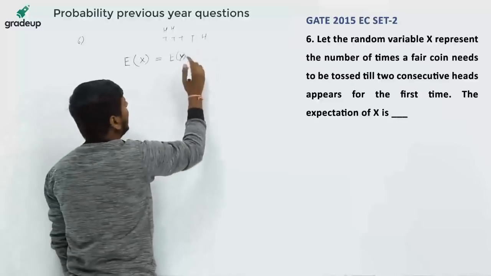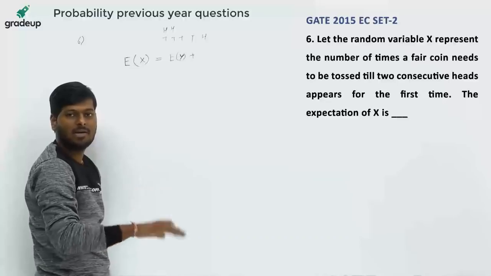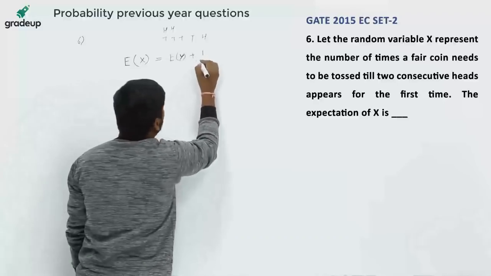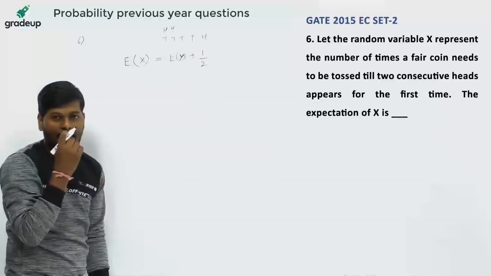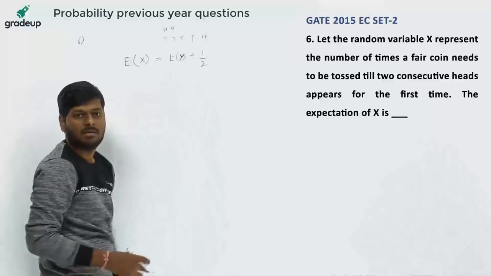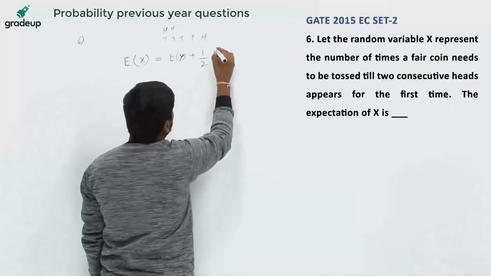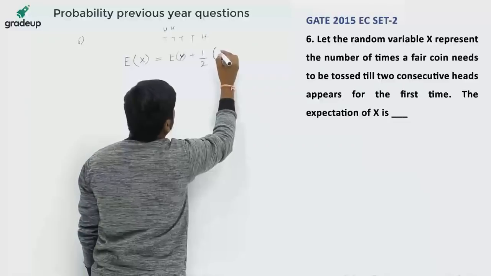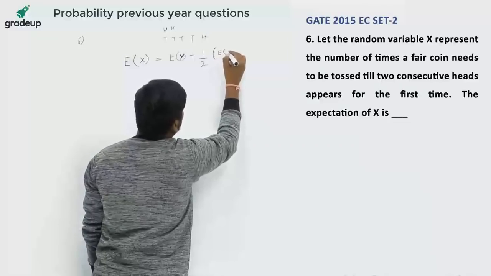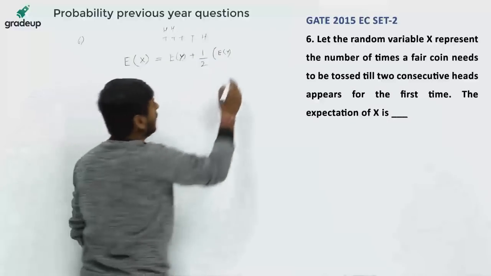For getting the second head, there are 2 possibilities. Either we can get head or we can get tail. Suppose we get tail. Then again we have to get the first head. For getting the first head, the mean is E(Y) plus 1.